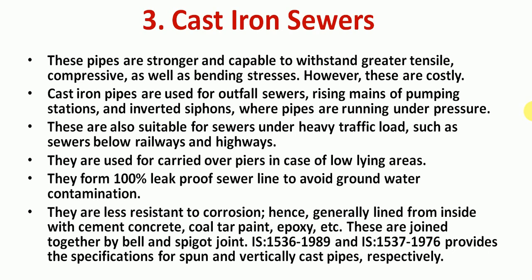That's why the inside surface of these cast iron sewers is coated or lined with cement, concrete, or coal tar paint, or some epoxy coatings. Okay, so these are usually joined together by bell and spigot joint as per IS 1536-1989, and IS 1537-1976. They provide the specification for spun and vertically cast pipes, respectively. That is, the bell and spigot joint will be made.